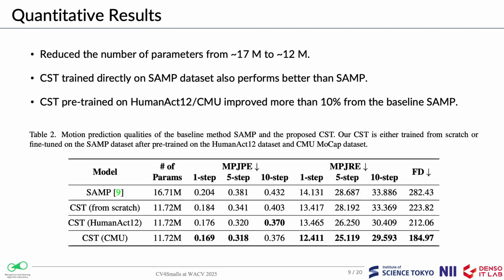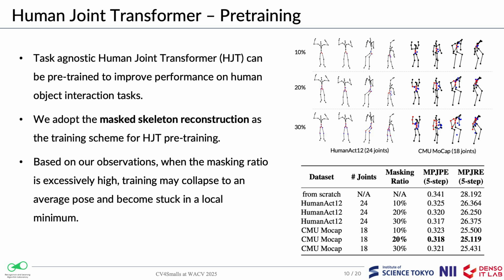Here are the results. CST reduces model size from 17 million to 12 million parameters, making it more efficient. Additionally, pre-trained CST outperforms SAMP by over 10%, especially in long-term motion prediction. Pre-training on CMU motion capture yields the best results, highlighting the advantage of leveraging large datasets. For the pre-training task, we use a masked skeleton reconstruction task. Similar to masked autoencoders, this technique helps HJT learn human motion dynamics without relying on specific task annotations. However, we observed that excessively high masking ratios can lead to overfitting to average poses.